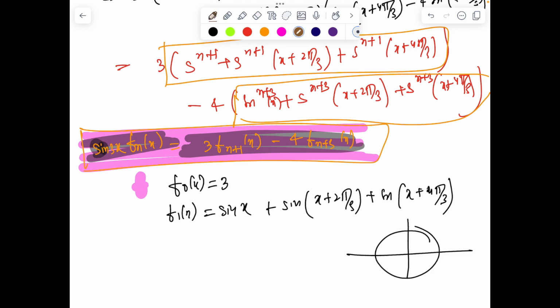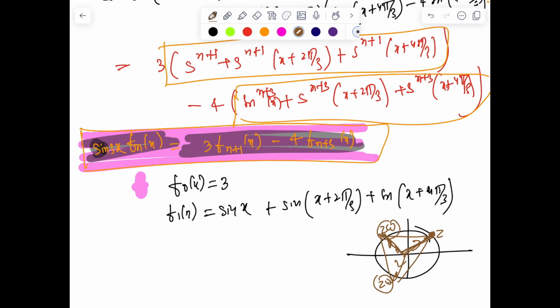अब this is directly 0, या तो आप expand करो नहीं तो complex number से. Now this argument on complex numbers, because if this is z, this guy is zω and this is zω². And the sum of all these three vectors is 0 by Lami's theorem or by equilateral triangle theorem, whatever, by common sense they have the same force.